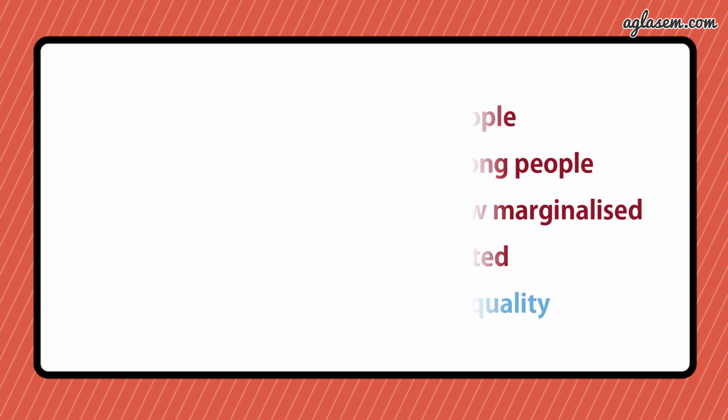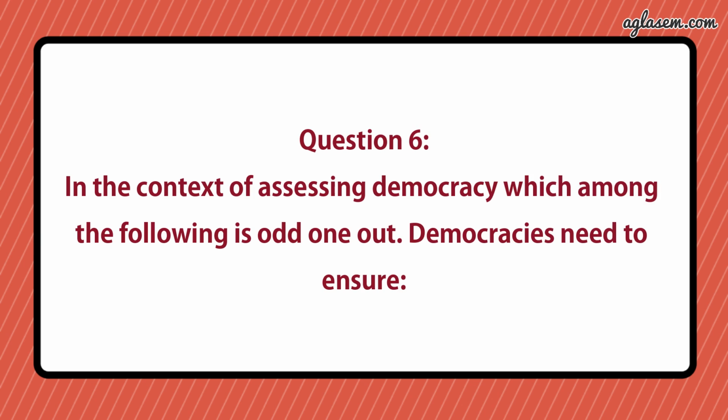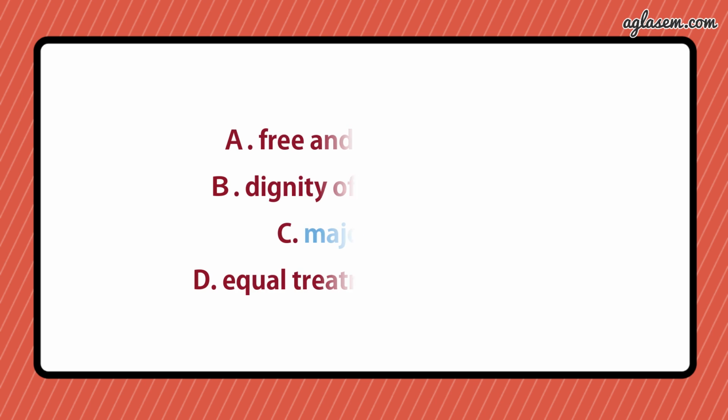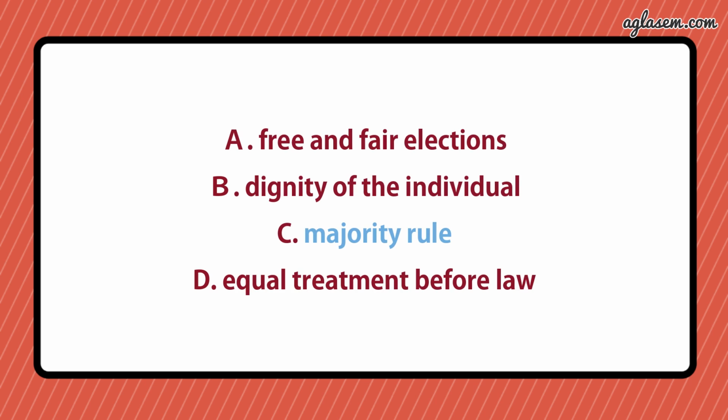Further, question number 6 says, in the context of assessing democracy, which among the following is odd one out? Democracy is needed to ensure: first, free and fair elections; second, dignity of the individual; third, majority rule; and the fourth is equal treatment before law. So answer is third, that is majority rule.